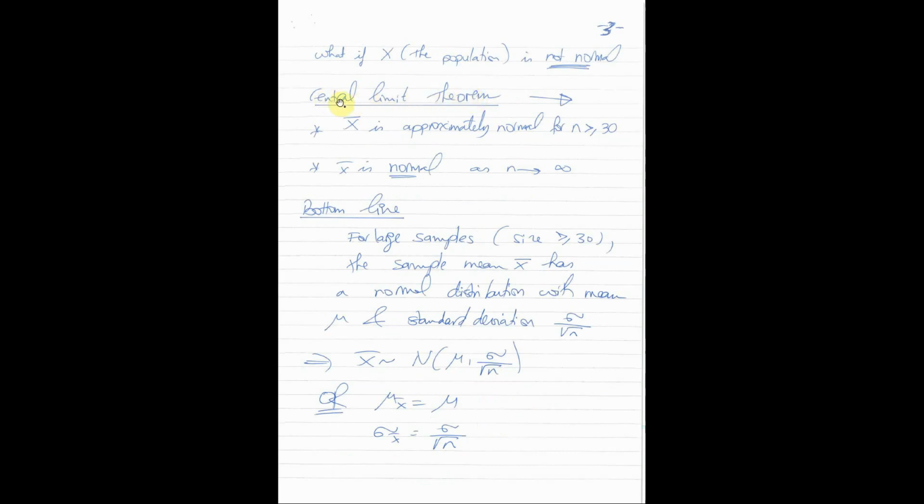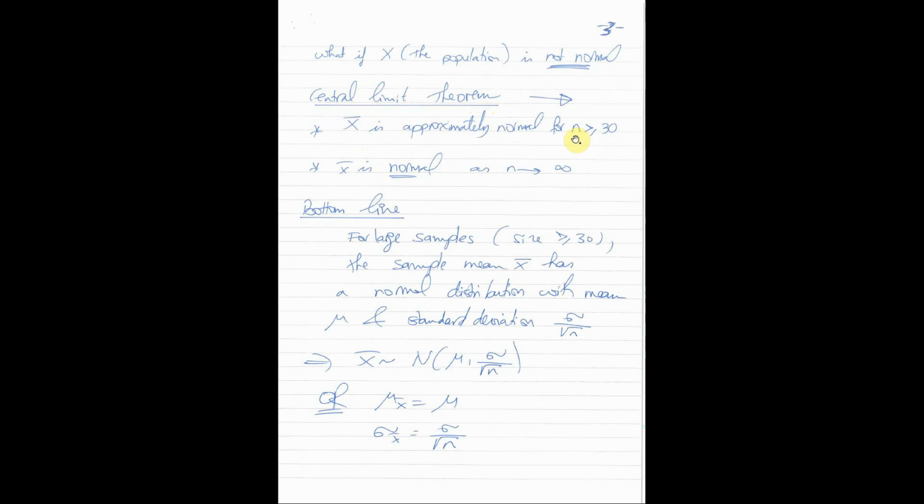By the way, we just discussed the result of the central limit theorem with no proof. The proof of the central limit theorem is involved, and it's beyond the scope of this course. What the central limit theorem tells us is that the sample mean x bar is still approximately normal if the sample has a large size.